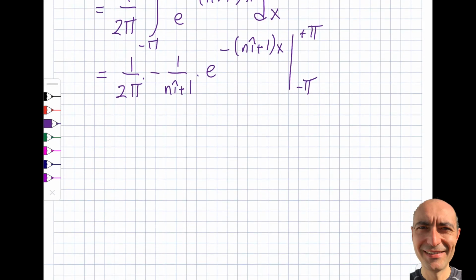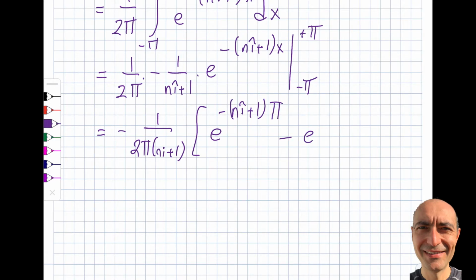Okay, so if I rewrite this, I'll get 1 by 2 pi (in plus 1). If I put in pi, I will get e to the minus (in plus 1) pi, minus e to the plus (in plus 1) pi. The minuses cancel.